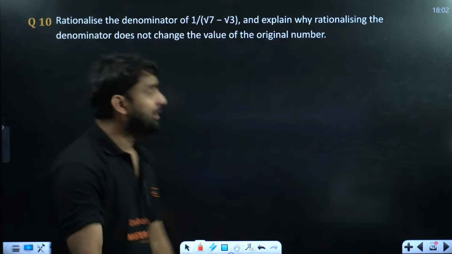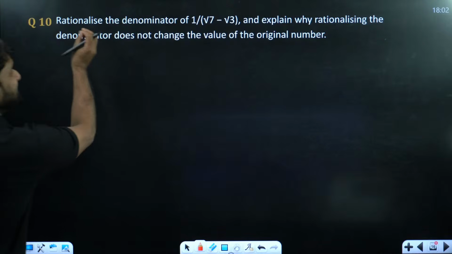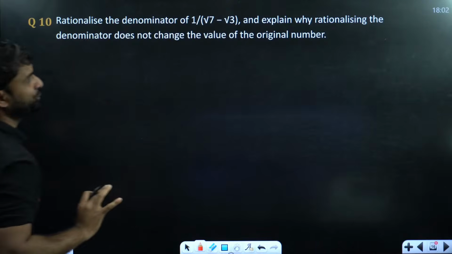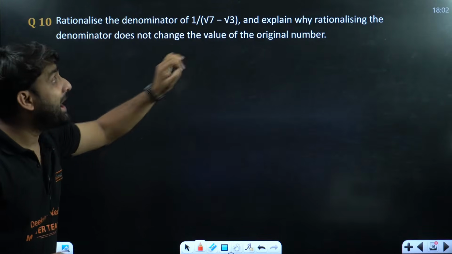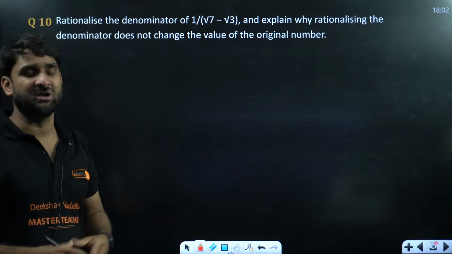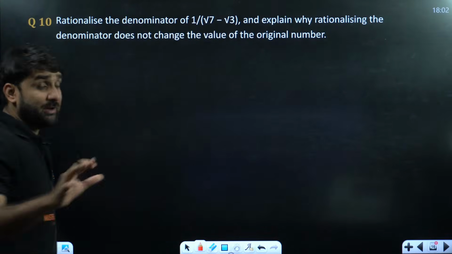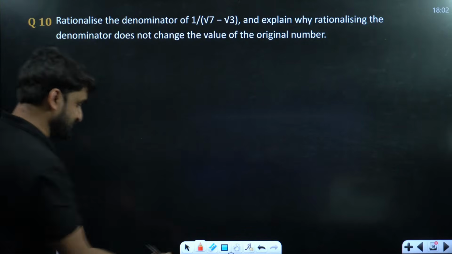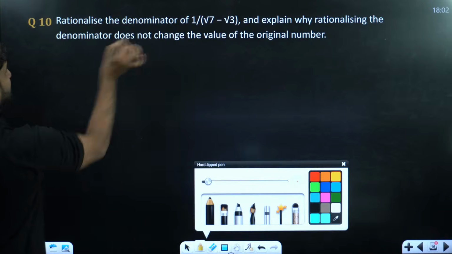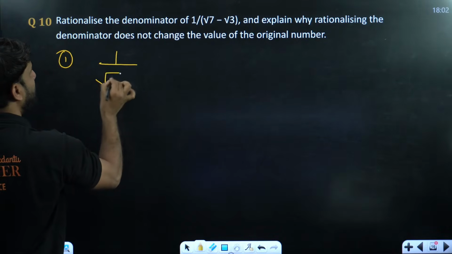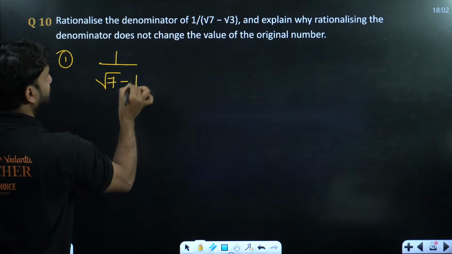Superb. Okay, look at question number 1. Rationalize the denominator of 1 by under root 7 minus root 3 and explain why rationalizing the denominator does not change the value of the original number. Very easy question. I know this question is a little confusing, so let me clear the question first. We have the number 1 by under root 7 minus under root 3.